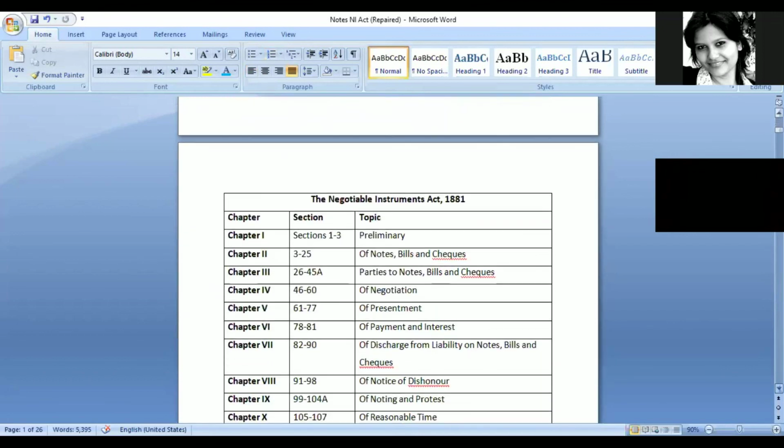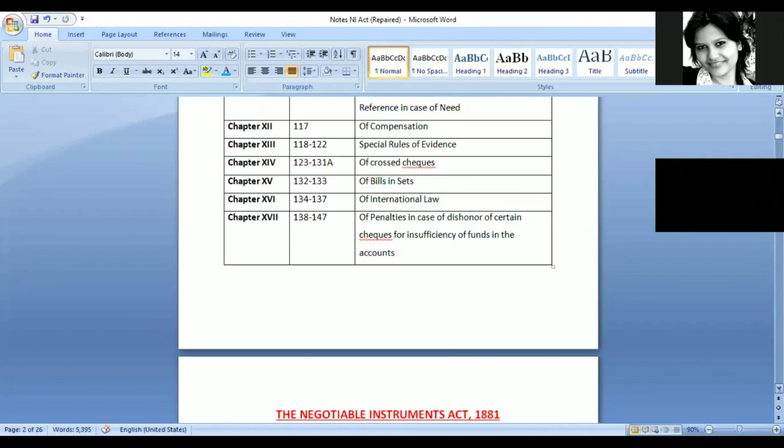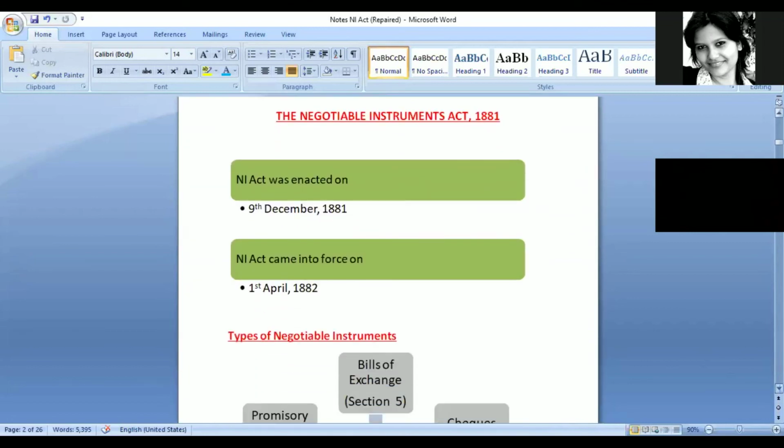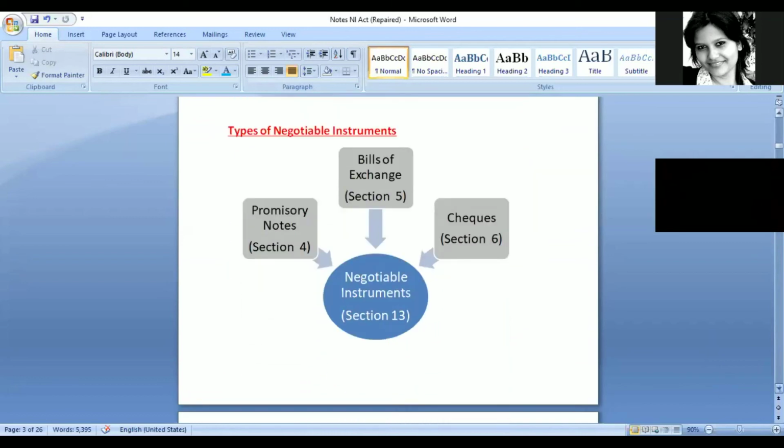So Negotiable Instruments Act 1881 is having 147 sections in total, and they are divided into 17 different chapters. It was enacted on 9th December 1881 and it came into force on 1st April 1882. So these two dates are very important to remember, both enacted and when it came into force.